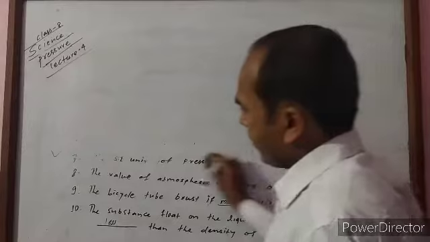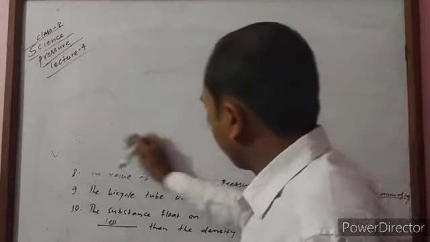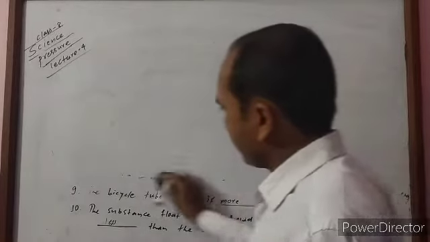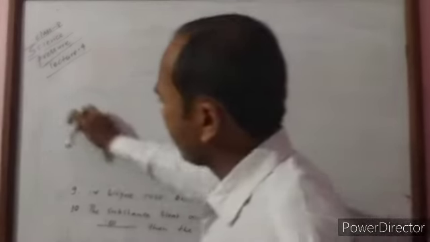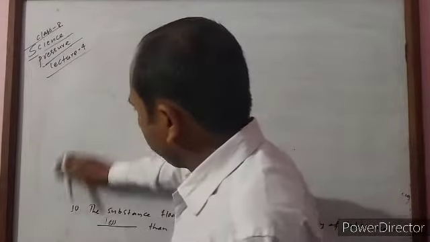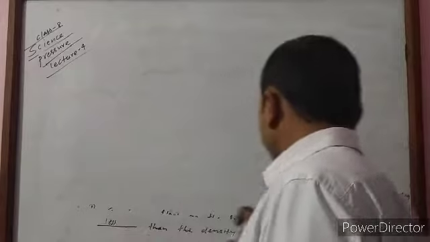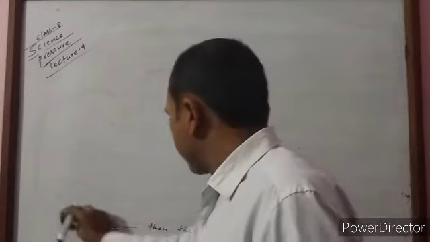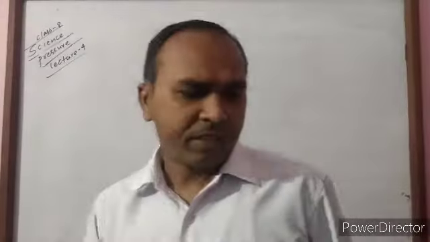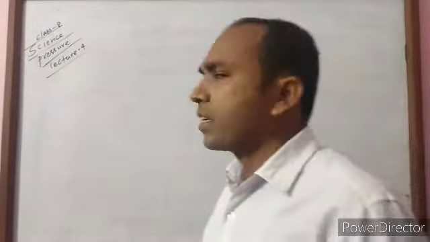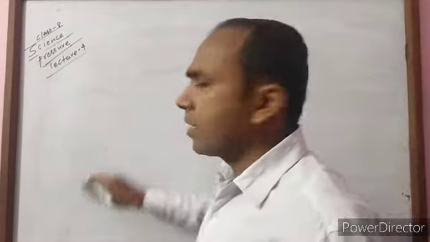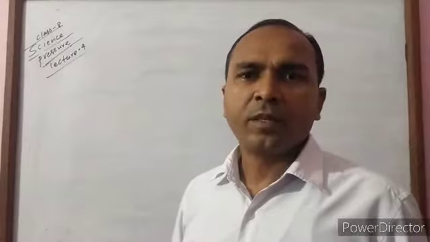Now I am going to discuss calculations of numericals. In these numericals, one thing I am going to prove is that pressure increases with height. As the height increases, the pressure also increases.